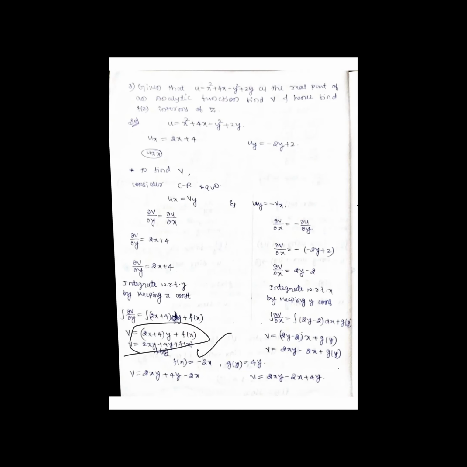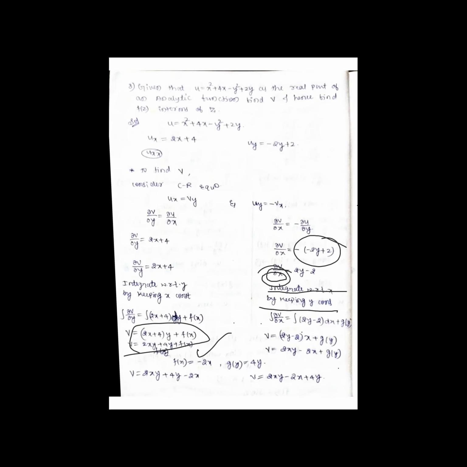Next, another side we will solve: dou v by dou x is equal to minus dou u by dou y. I know dou u by dou y, so substituting, the signs work out and it becomes 2y minus 2. As dou x is there, I'll integrate with respect to x by keeping y constant. Whenever you integrate with respect to x, the other variable becomes constant.